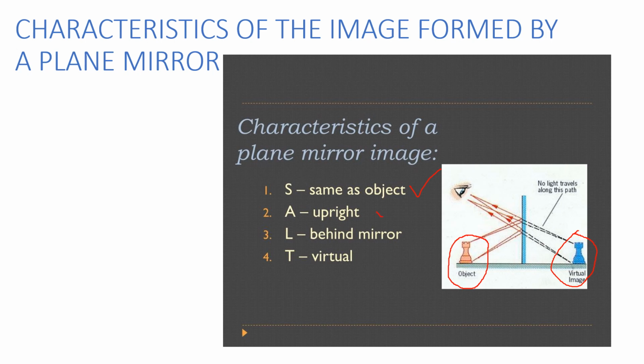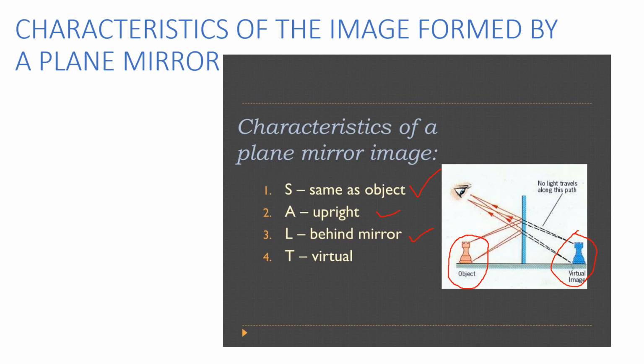And the second one is the image in a plane mirror is erect. Erect is nothing but an upright position. See, look at this. This object looks straight. So after the reflection, you will get the same type of image, right? Its position is not changed. Upright position. So this is the second characteristic of the image formed by a plane mirror.